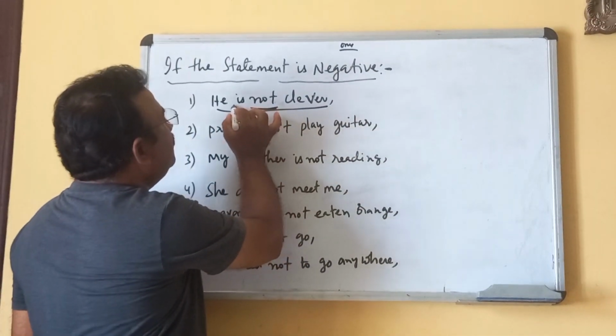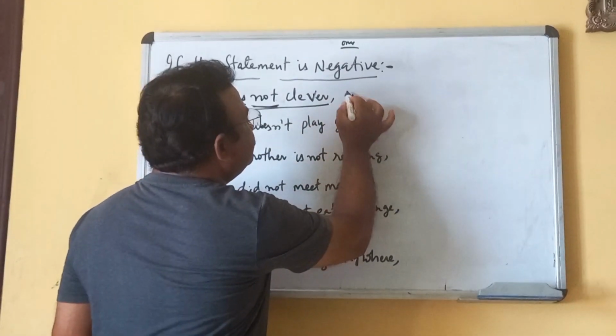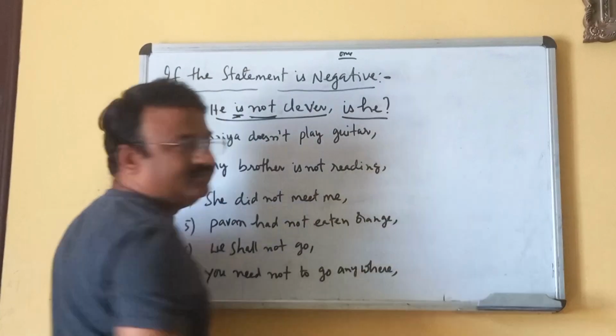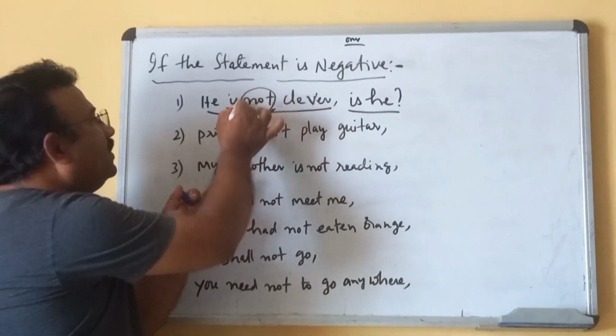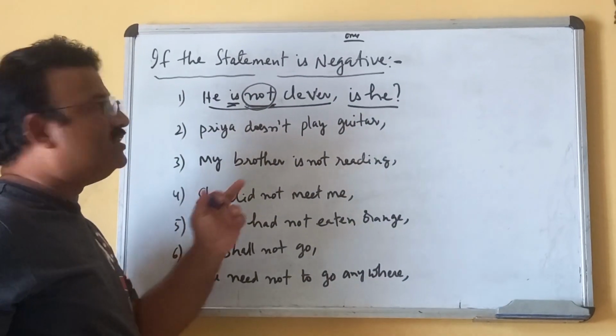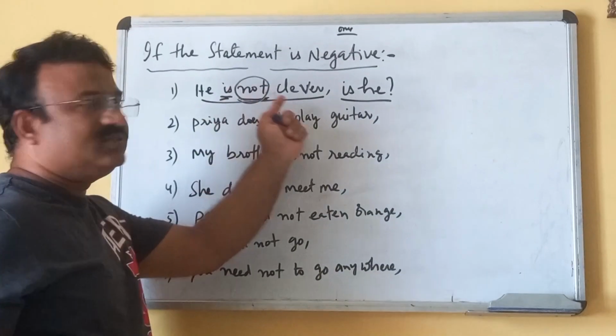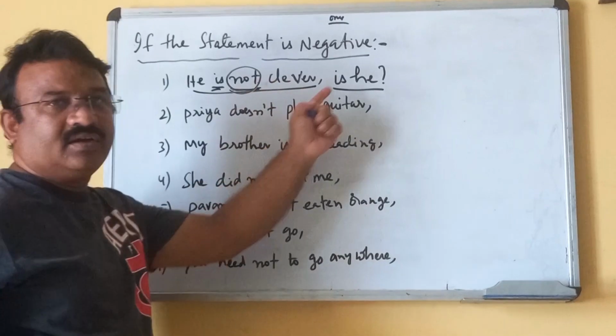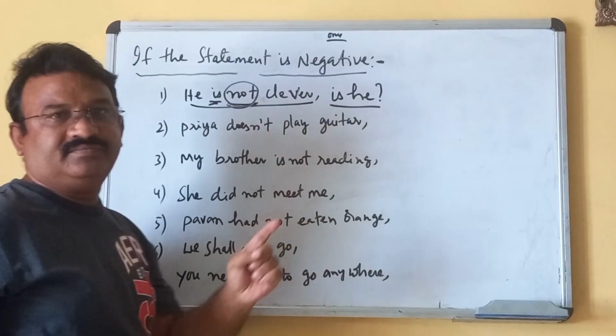The helping verb is "is", and the pronoun is he. So, is he? We should remove not for the question tag. This is for a negative statement. He is not clever, is he?